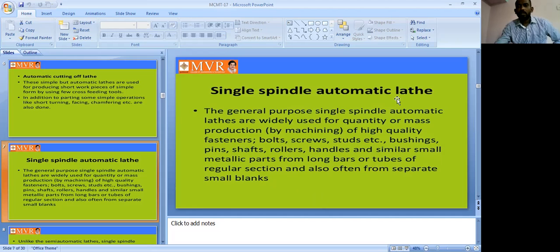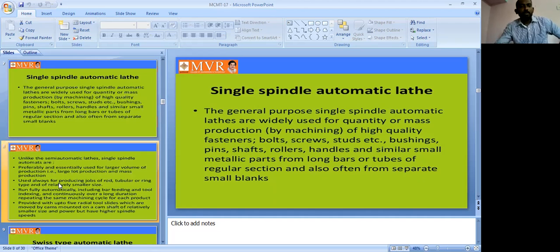What are the different types of parts we can make in single spindle automatic lathes? First of all, fasteners, bolts, screws, studs, bushings, pins, shafts, rollers, handles, and next, similar small metallic parts from long bars and tubes of regular sections, and also often from separate small blanks. By using a single spindle, we can do this kind of operation. So this is one of the single spindle uses.